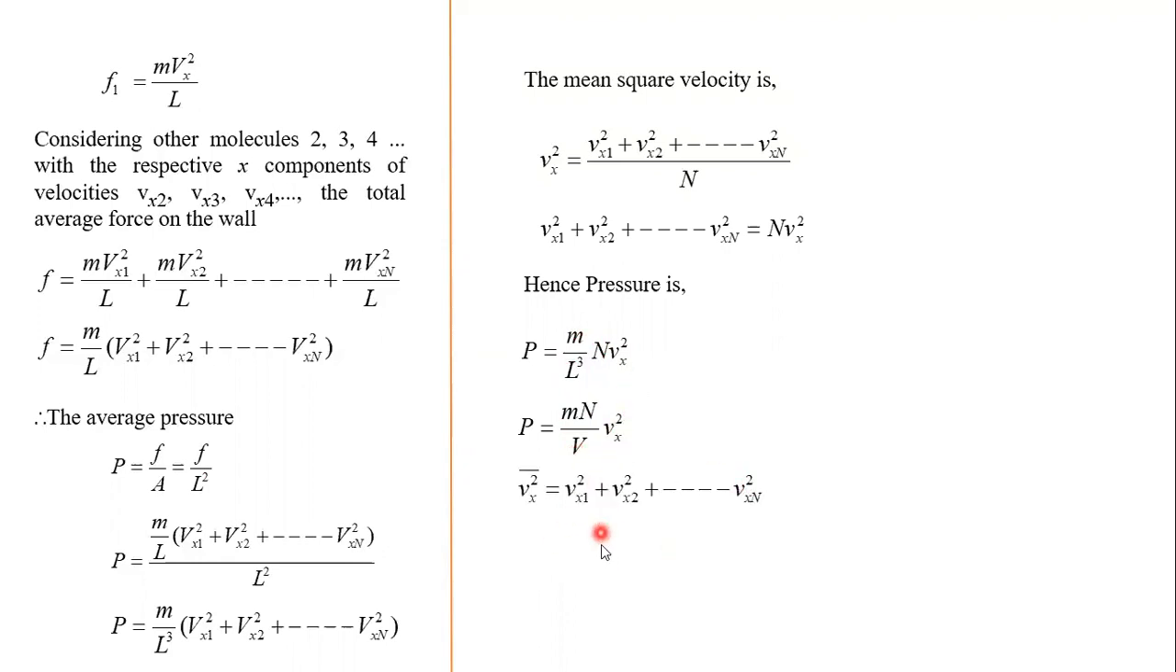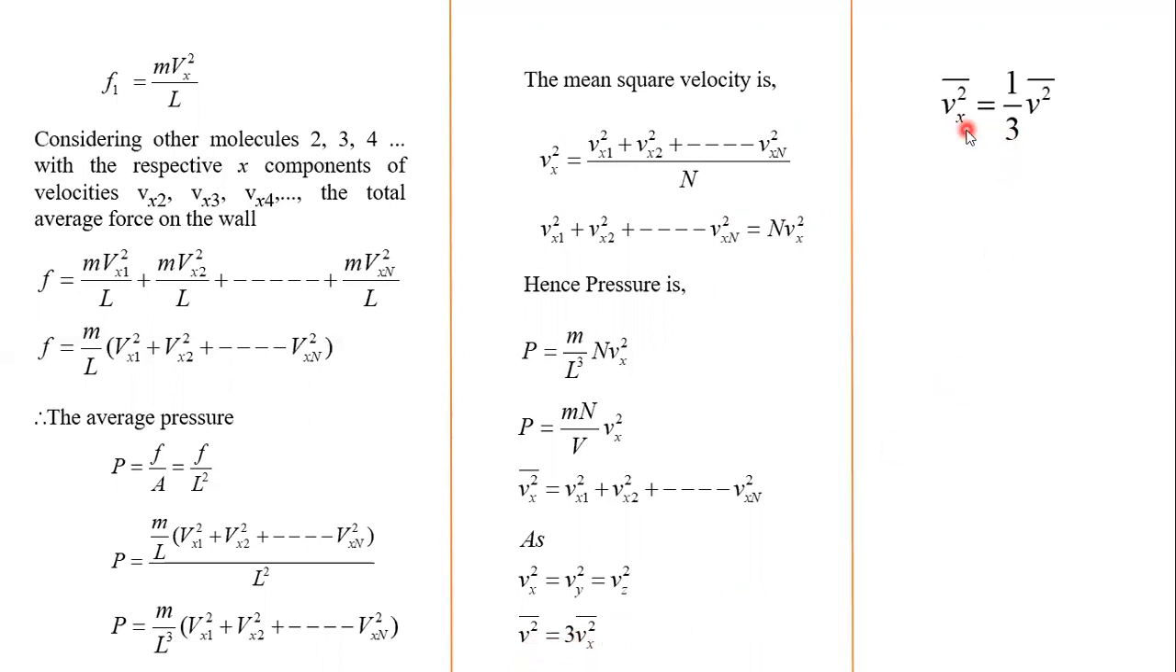Now here this Vx square is equal to Vx1 square plus Vx2 square plus dot dot dot Vxn square. As this Vx, Vy, Vz, they all are same, so we can write it here: V square bar, mean square velocity, is equal to 3 Vx square bar. Now let me substitute here. So Vx square bar is equal to 1 by 3 V square bar. So here we substitute in the formula of pressure, then we get the next formula.